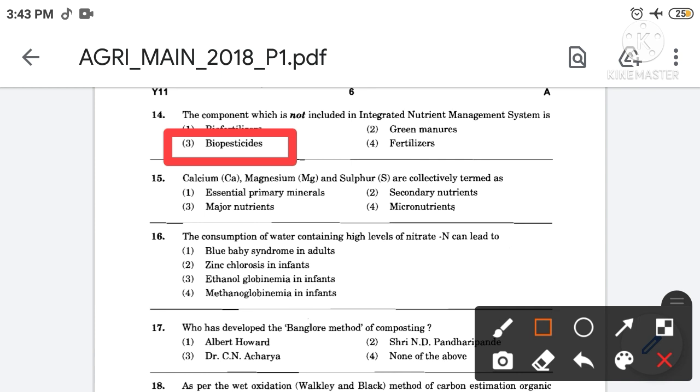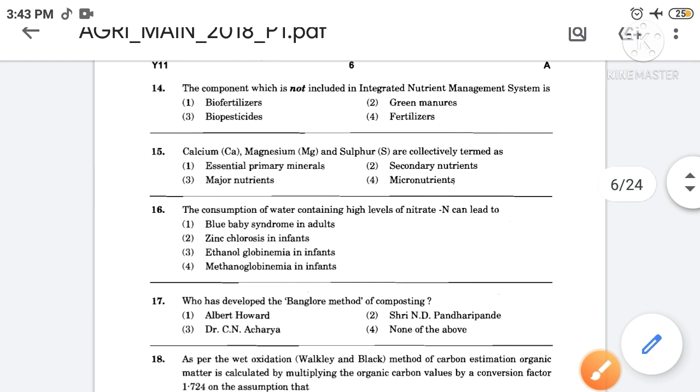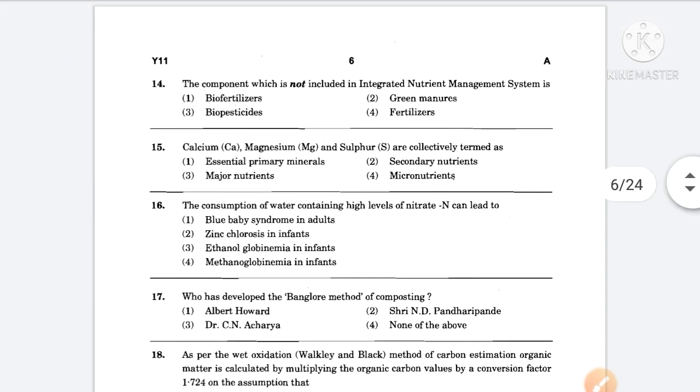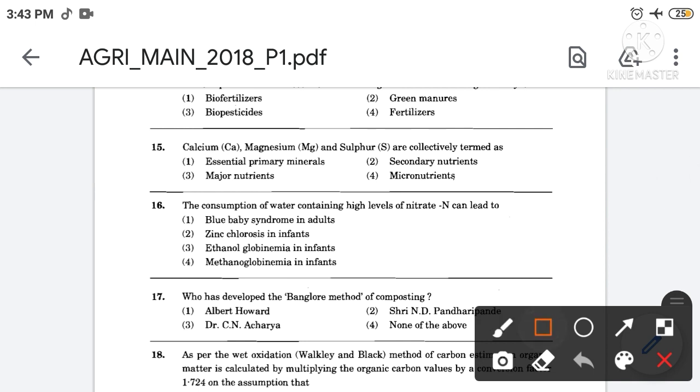Then next, calcium, magnesium and sulfur are collectively termed as. The correct answer is option number second. So the calcium, magnesium and sulfur are collectively termed as secondary nutrients.